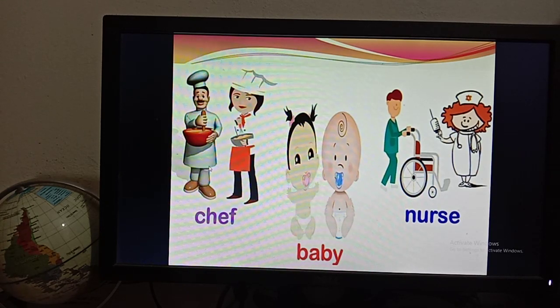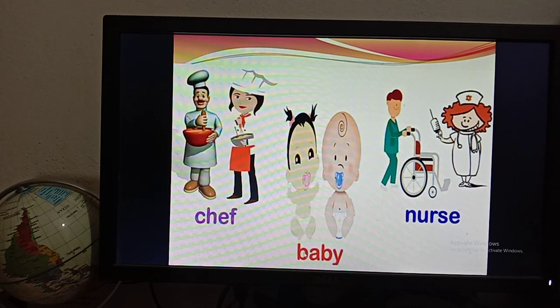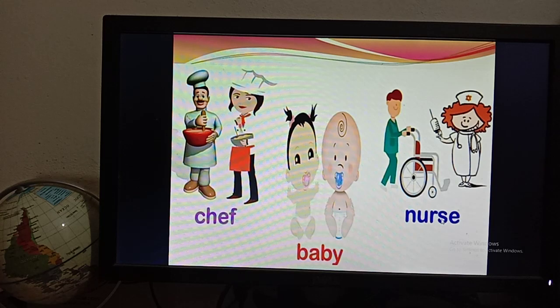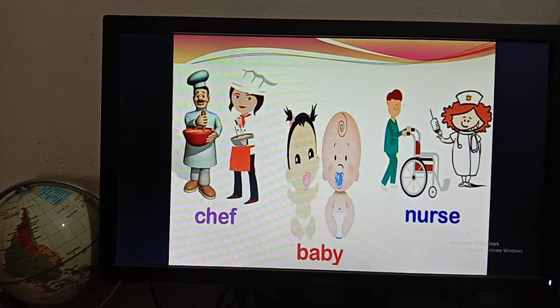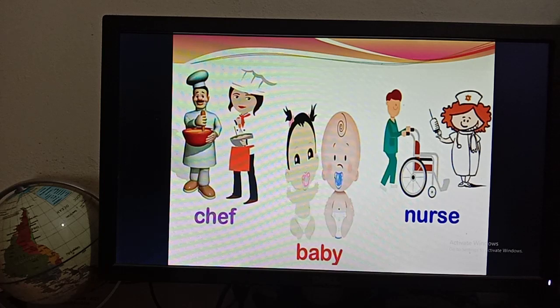So chef can be a male or a female. Then baby. If I say baby, you will not be able to identify if it is a girl baby or a boy baby. Then in the last picture you can see there is a nurse. If I say nurse, it is not clear if he or she is a male person or a female person. So these types of nouns show both genders. That means that will be the common gender. Common gender represents either a male person or a female person.